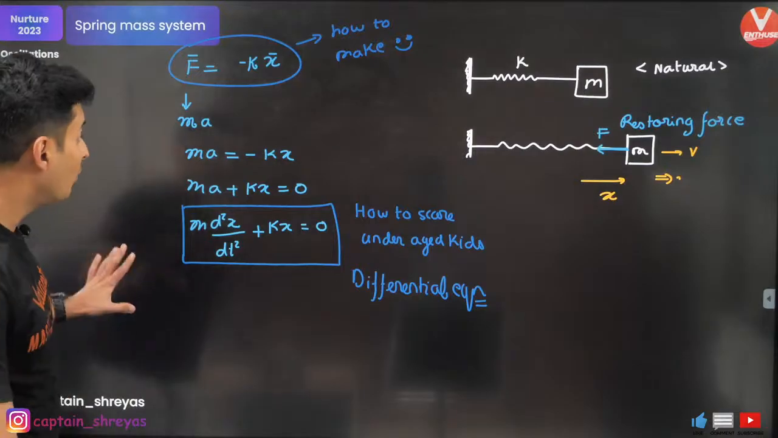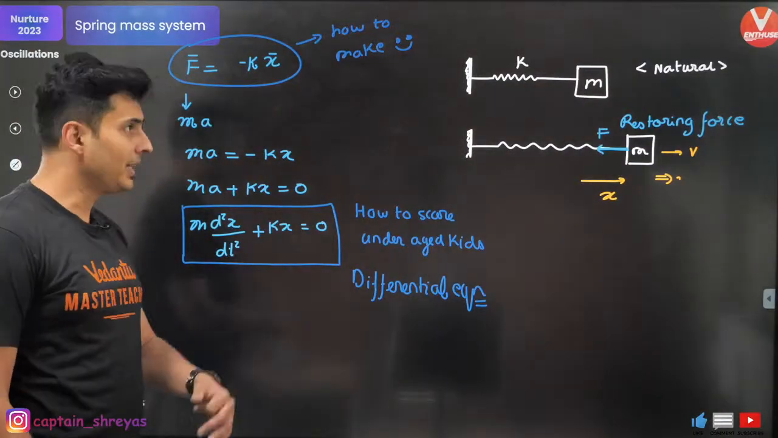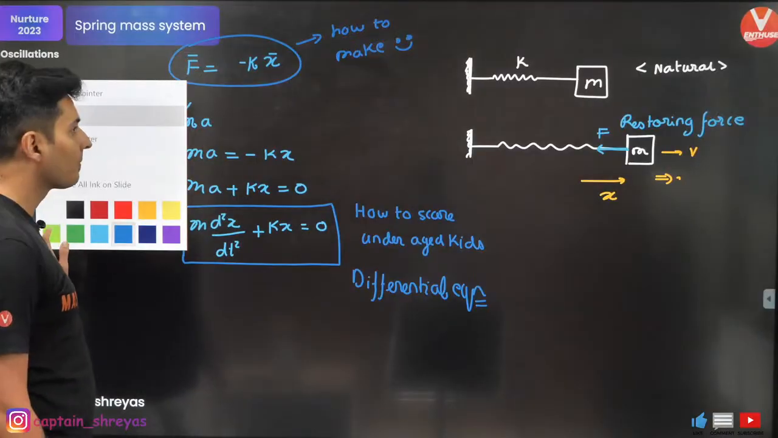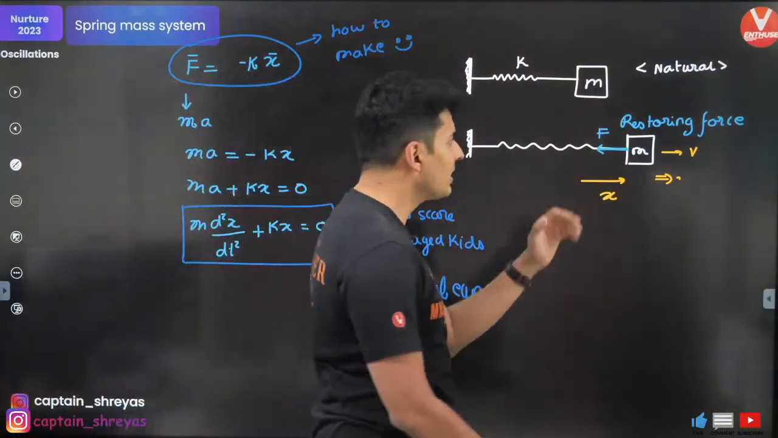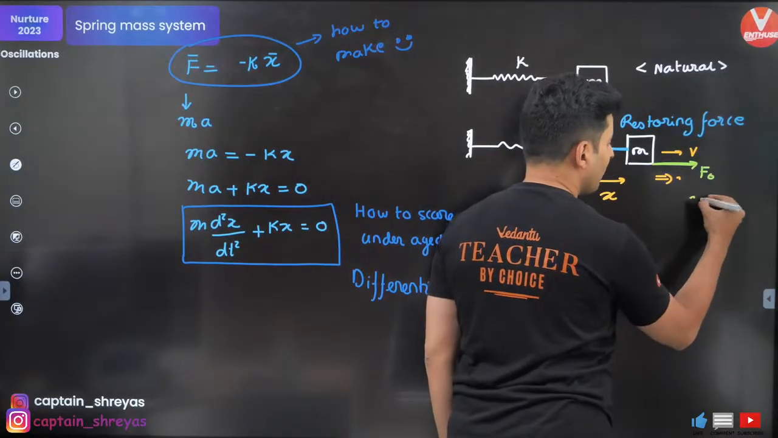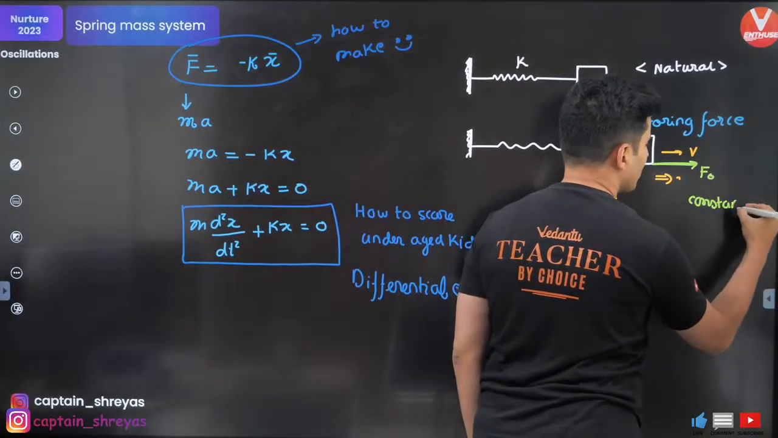Okay, I'm going to do the most important things right now. All right. Now, having said this, remember one more thing. Imagine there is one more force apart from the spring force. Let's say I call it F naught, but this force is a constant force.